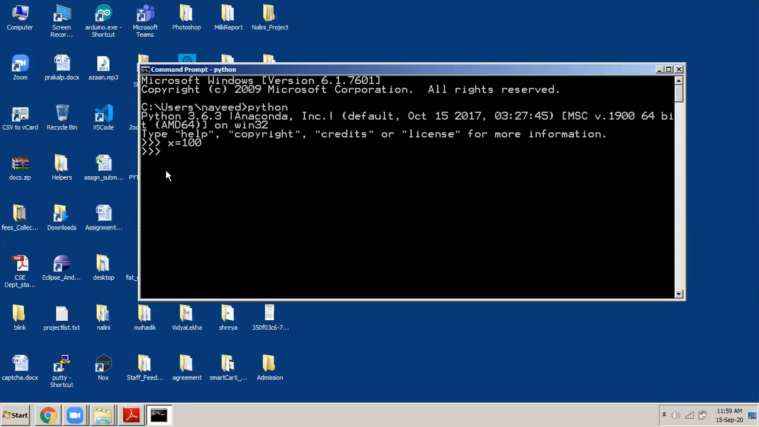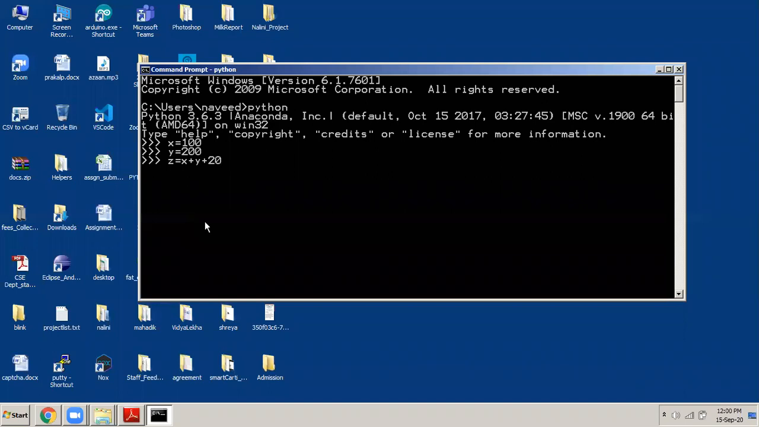Then I can write Y is equals to 200, enter. So my second statement is also executed. It has declared a variable Y, and then it has initialized it to a value of 200. And then I do Z is equals to X plus Y plus 20. Some expression.